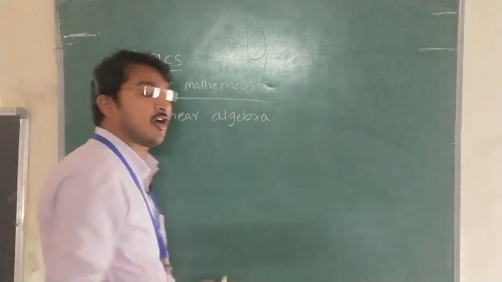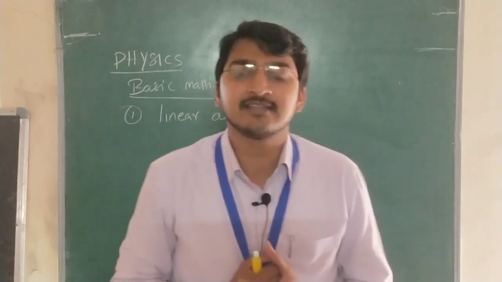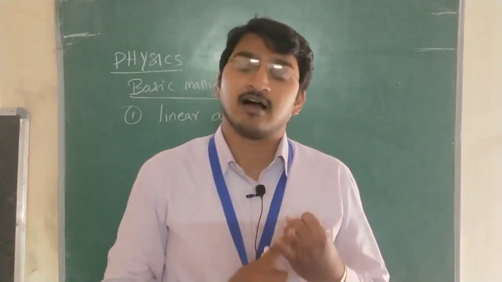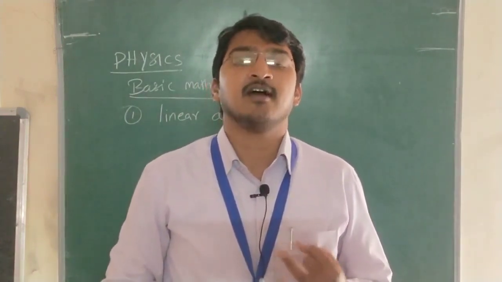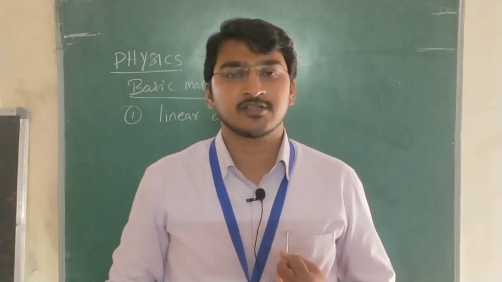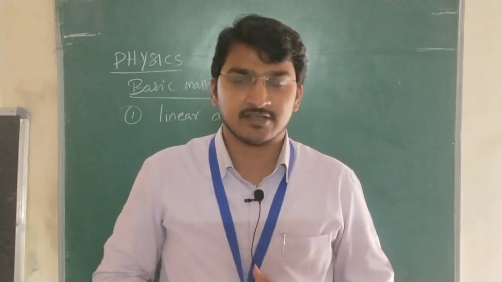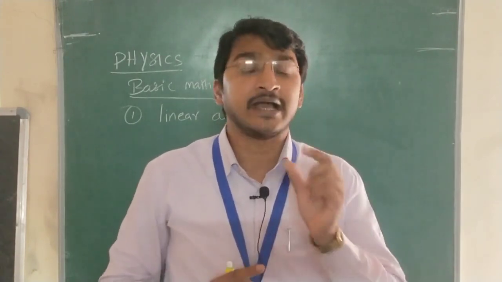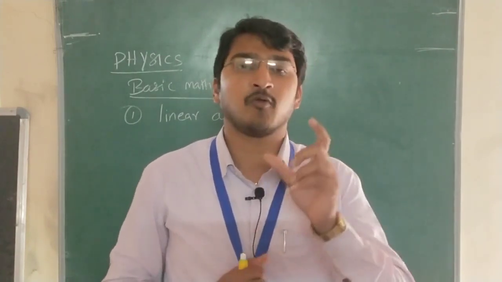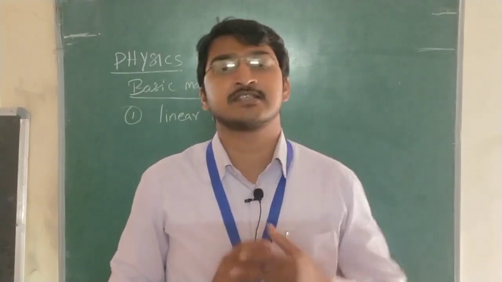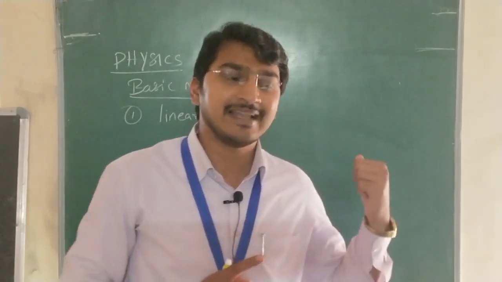In linear algebra we discuss algebraic equations, the roots of an algebraic equation and how to find the roots of a given equation, and in the same way the binomial theorem. What is the binomial theorem? These two concepts we discuss in linear algebra.